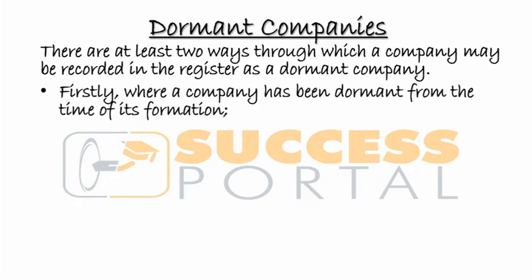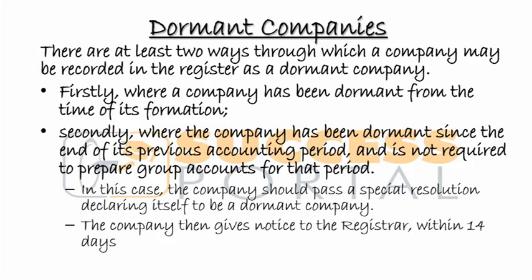The first is where a company has been dormant from the time of its formation. You have started the company, but you have not done any significant accounting transaction before registering. That one is the first way in which the company can be registered as a dormant company.